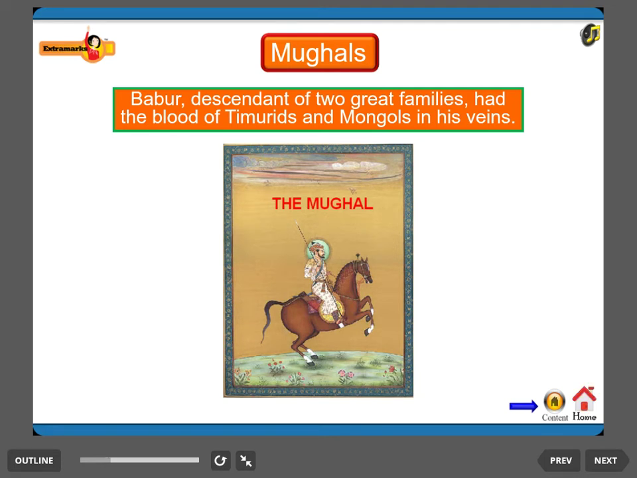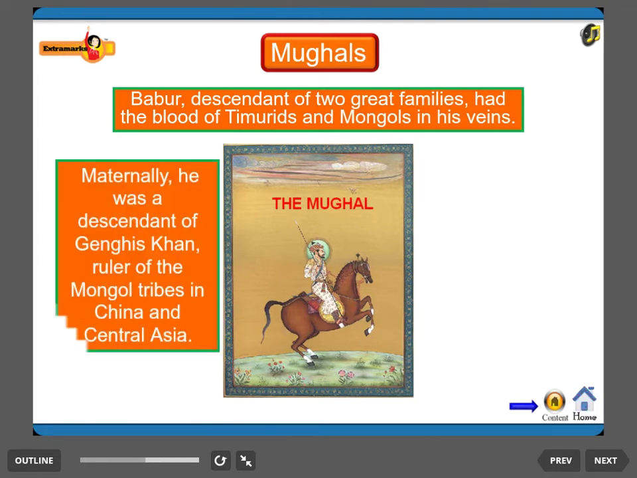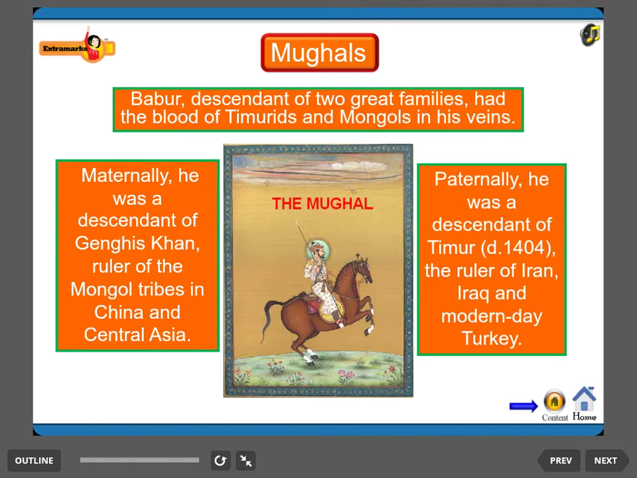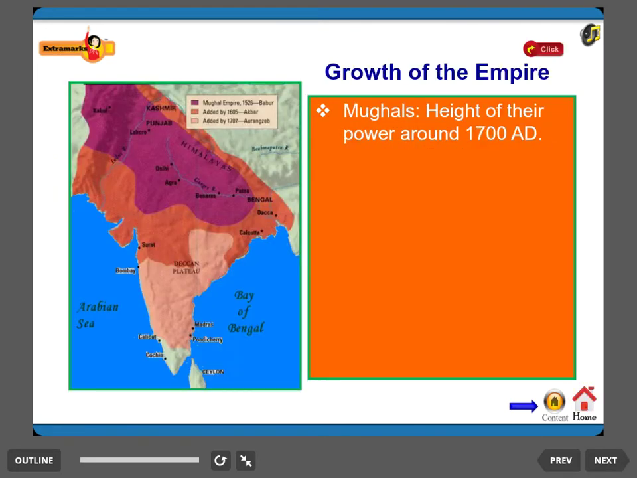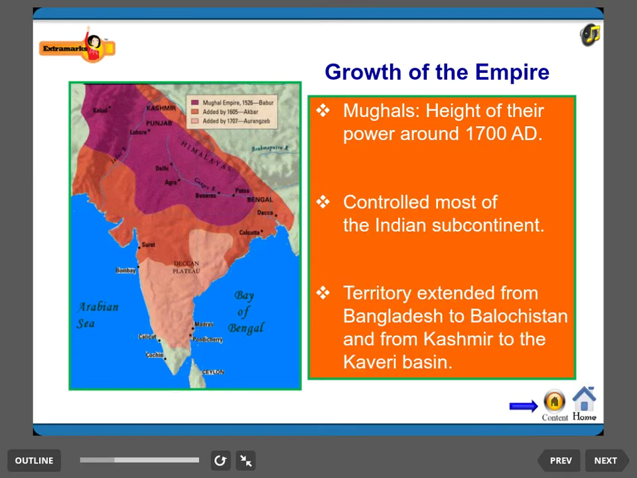Babur, descendant of two great families, had the blood of Timurids and Mongols in his veins. Maternally, he was a descendant of Genghis Khan, ruler of the Mongol tribes in China and Central Asia. Paternally, he was a descendant of Timur, the ruler of Iran, Iraq, and modern-day Turkey. Growth of the empire: Mughals, at the height of their power around the 17th century, controlled most of the Indian territory, extending from Bangladesh to Balochistan and from Kashmir to the Kaveri Basin.